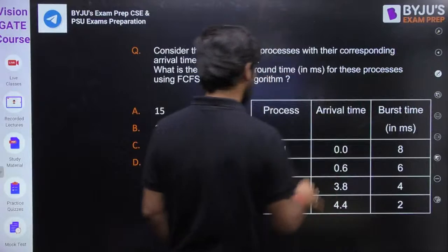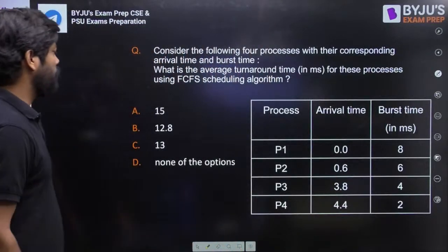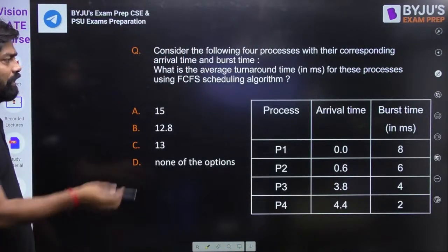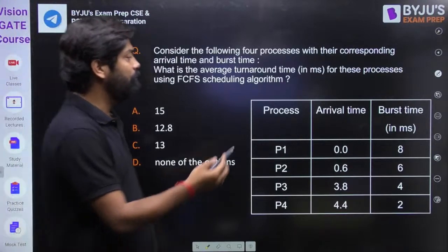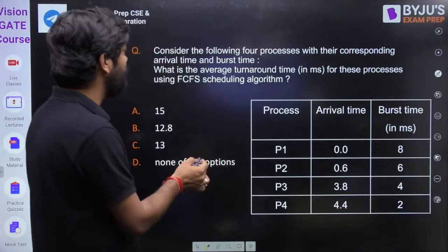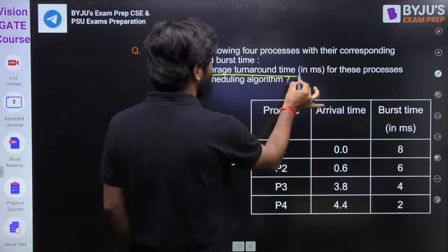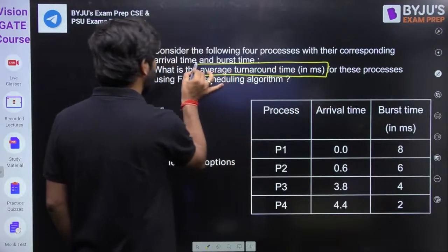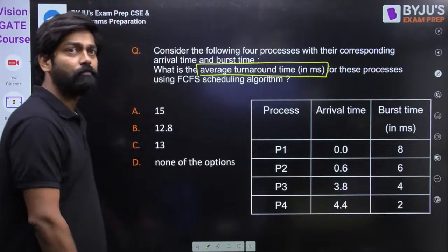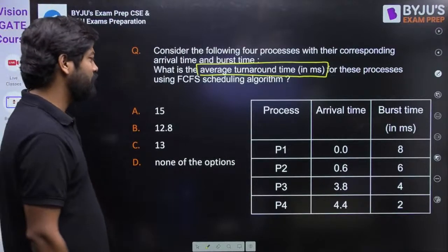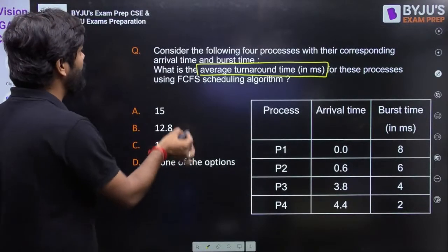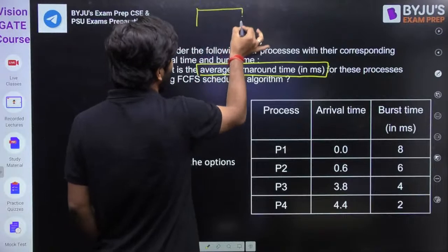Okay. Let me move to this question. Fine. So they're asking about, they have given the process arrival time and burst time, and they are asking you here, what is the average turnaround time? In milliseconds, they're asking the average turnaround time. What will be the answer? It is quite an easy question. FCFS you need to apply. So you need to make the Gantt chart here.